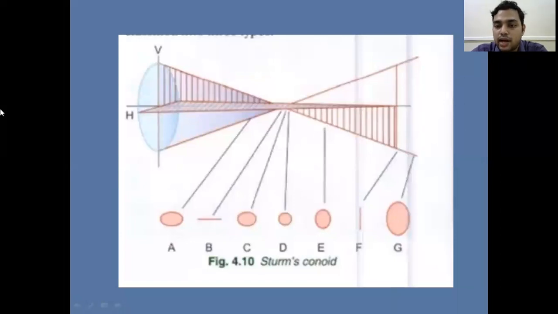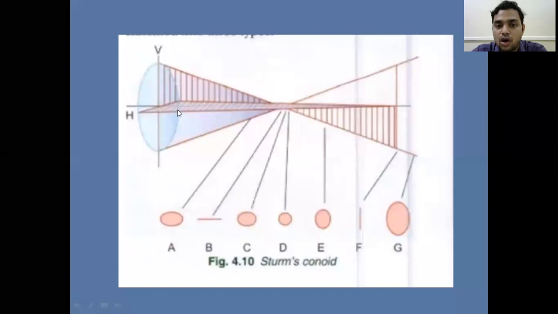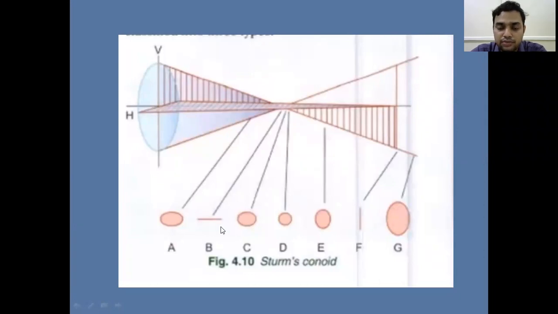When you observe at the point F, the horizontal rays get focused. You see, we don't see any horizontal rays here. So the horizontal rays get focused, and they form the second focal line. This is the second focal line. The first focal line is formed at the point B, and the second focal line is formed at the point F.